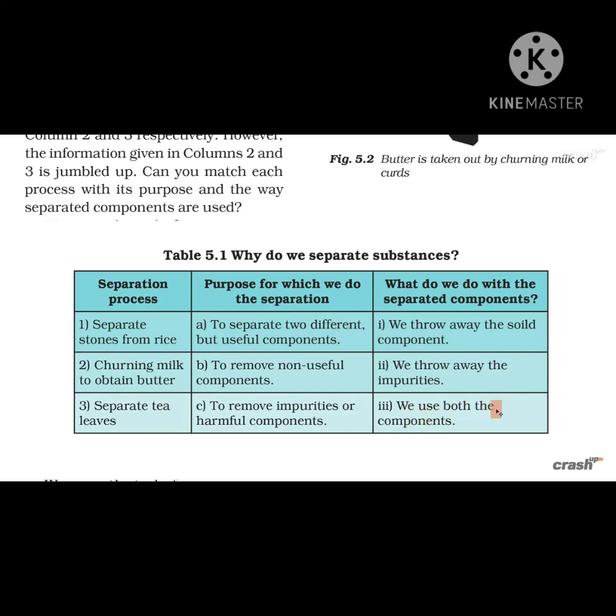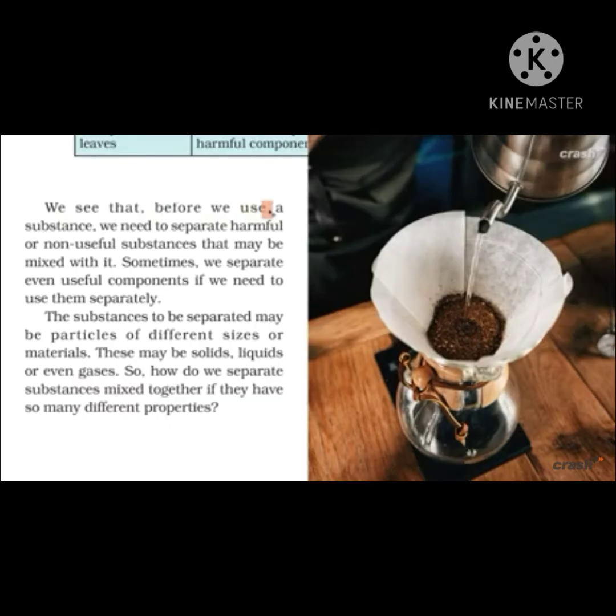And after that, we use both the components, that is, butter as well as buttermilk. The next is separating tea leaves. Its pair is to remove non-useful components. The non-useful component, that is the solid leaves that remain, we throw away.